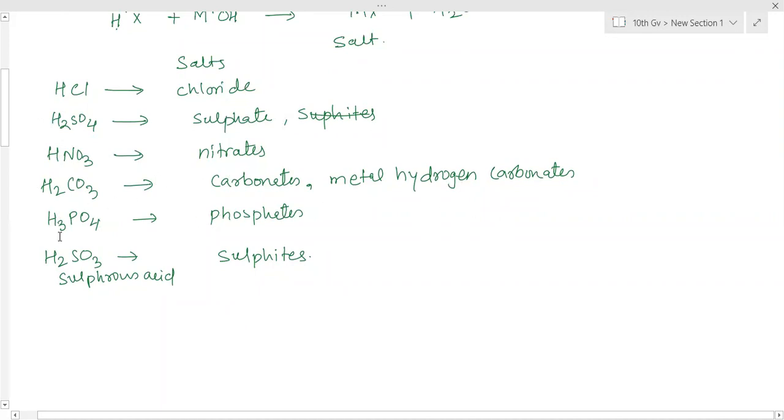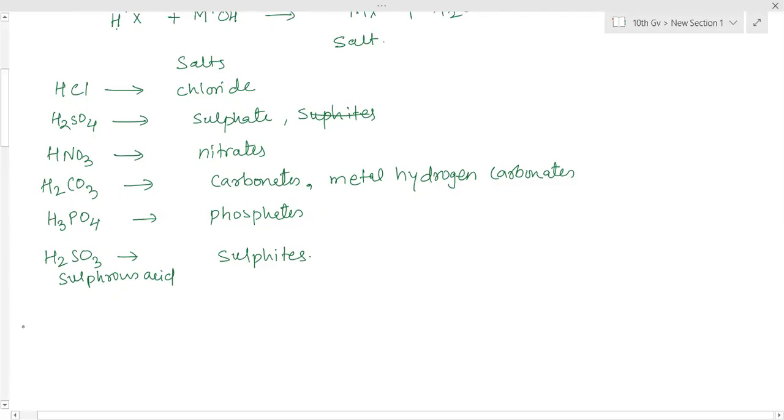If any metal hydroxide combines with phosphoric acid, it will form metal phosphate. That is also a salt. Sulfites are also salts. There are many more also, hypochlorite, perchlorate, many things are there. Right now we are concerned about these things only. We have to learn these things.